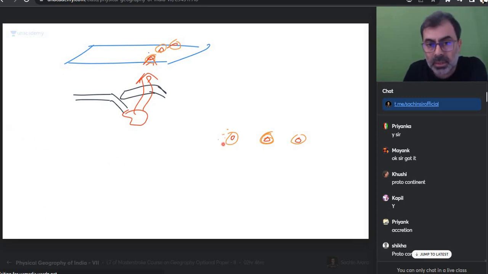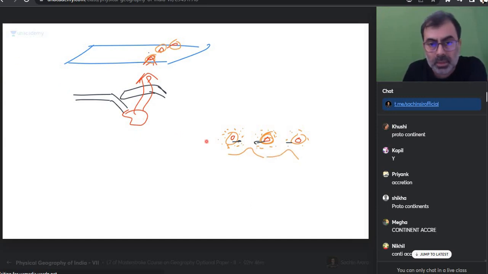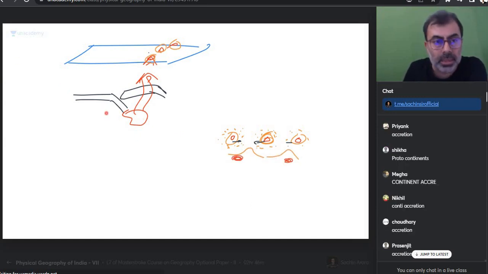What happens? It gets eroded, है ना? It gets eroded and they will collide with each other. तो यहाँ पर क्या हो जाएगा? They will collide and they will form something like this. बीच में उनका ये भी होगा, ये भी होगा. Accretion will also happen somewhere. The folding will also happen. तो जो folding आज हो रही है वो तब भी हो रही थी.